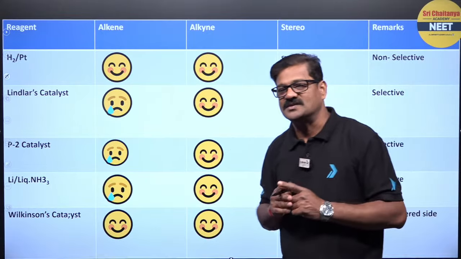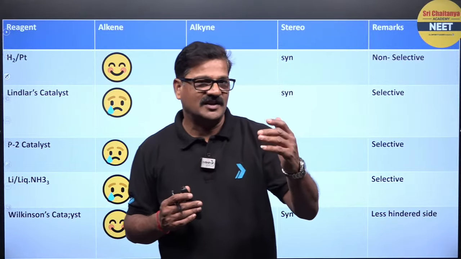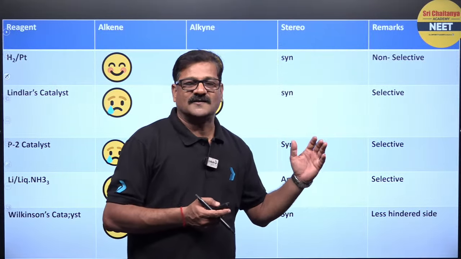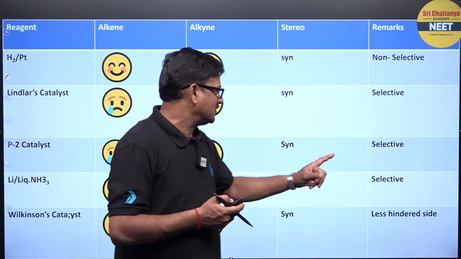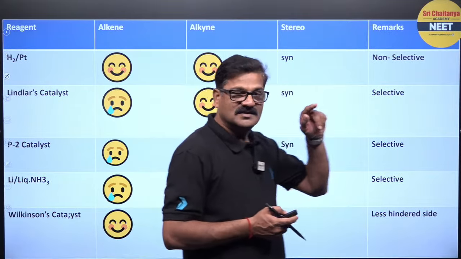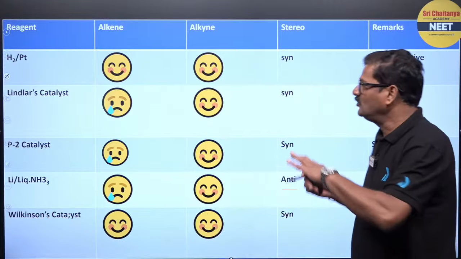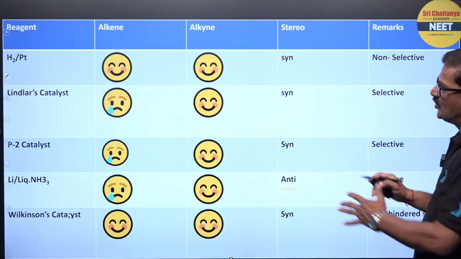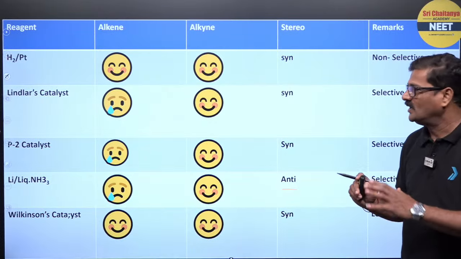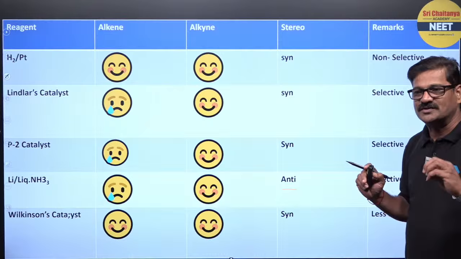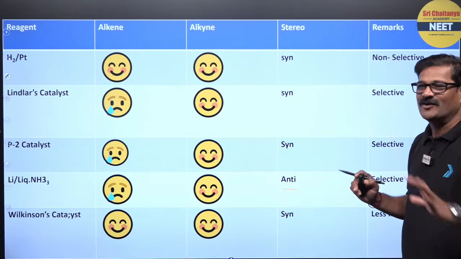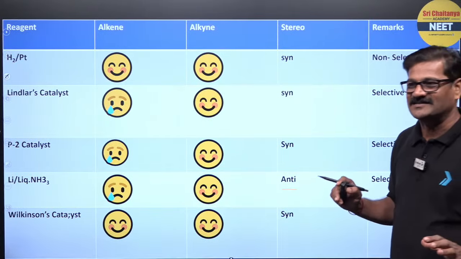The difference is Lindlar's catalyst is syn addition, and sodium in liquid ammonia is anti-addition, and it is selective. So when you make this cheat sheet or organized way of learning, it can give you an unmatched edge in solving organic chemistry questions in the NEET examination.